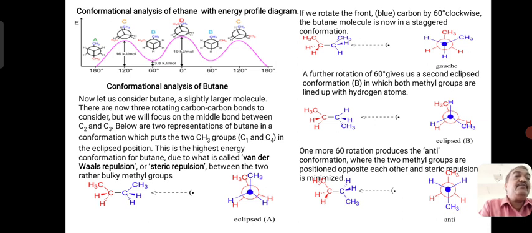When you go for the next, again if you rotate by 60 degrees, the CH3 groups are separated by 120 degrees. In the fourth case, carbon atom number 1 CH3 and carbon atom number 2 CH3 are far away, almost 180 degrees. Therefore, these are the 4 possible structures.